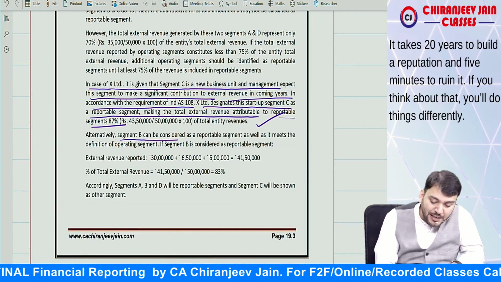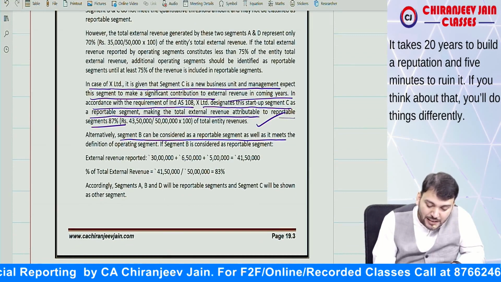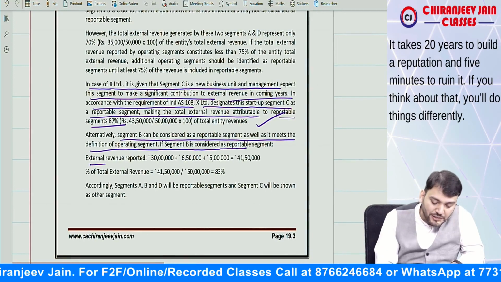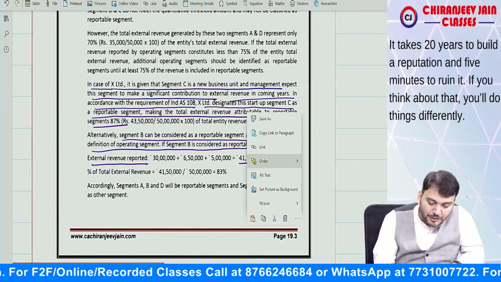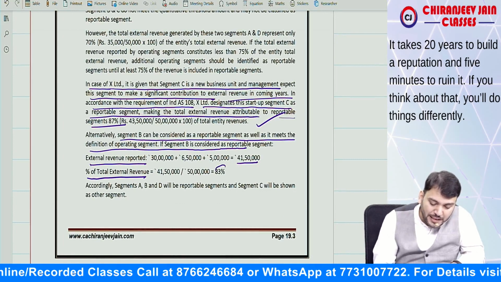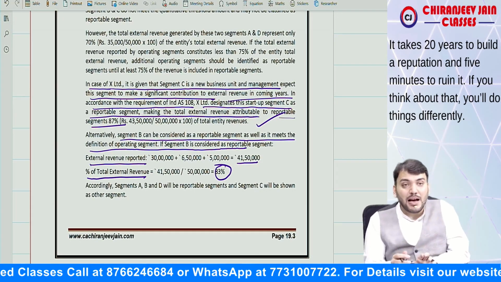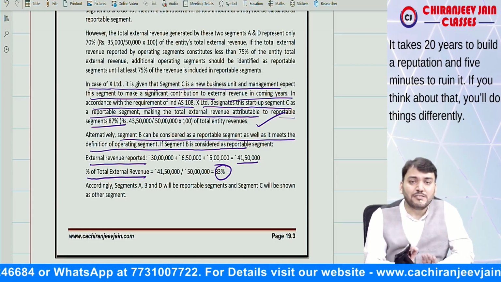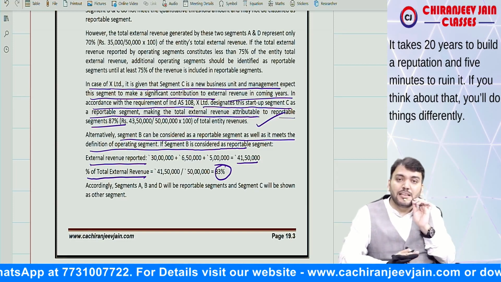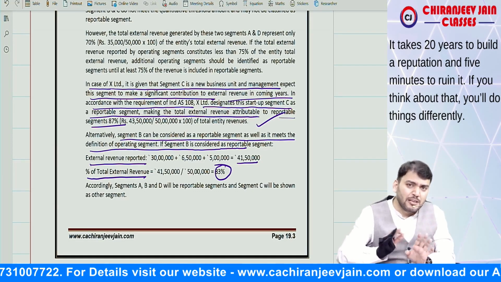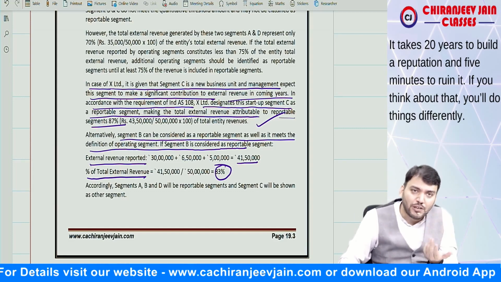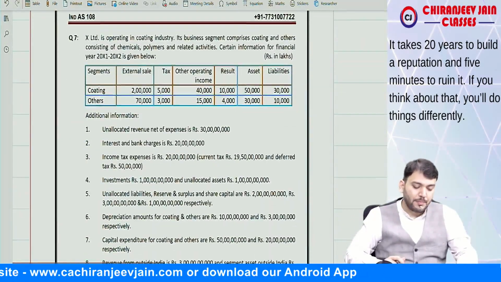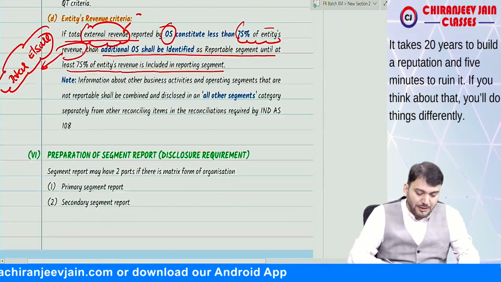Alternatively, segment B can be considered as a reportable segment as well, as it meets the definition of operating segment. If segment B is considered as a reportable segment, external revenue reported is equal to 41 lakh 50,000. Percentage of total external revenue will be 83%. So either you can add C or you can add B as per your choice. As per management's choice, you add and give an alternative solution also. Understood? Yes sir, understood. This also you have understood.